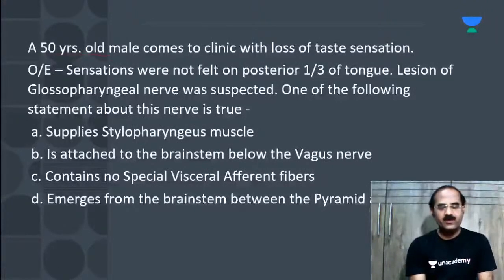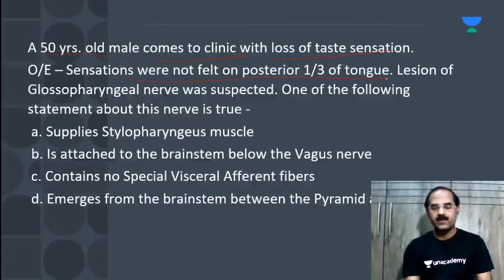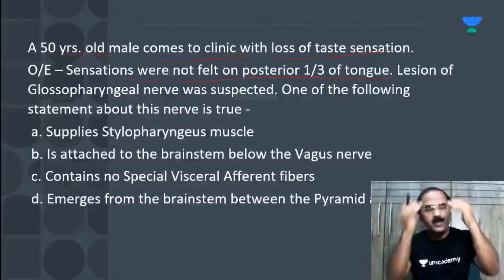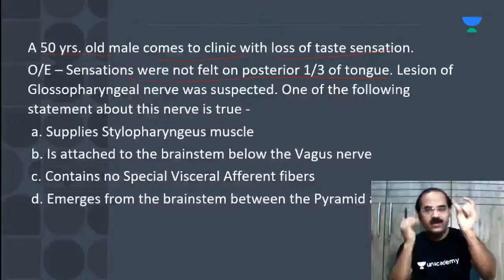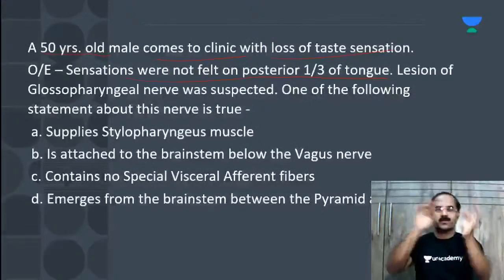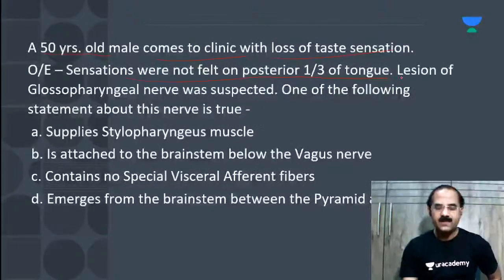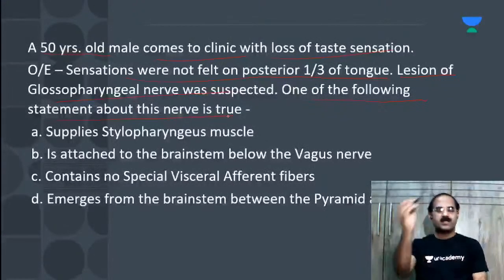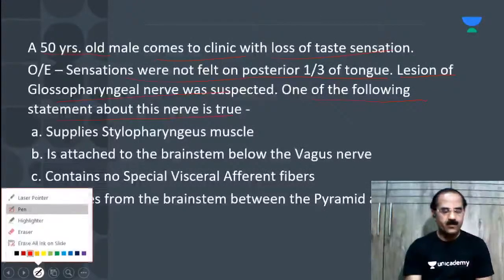Have a look. A 50 years old male comes to the clinic with loss of taste sensations. On examination, sensations were not felt on the posterior 1/3 of the tongue. So posterior 1/3 of the tongue immediately brings to my mind the glossopharyngeal nerve, right? Glossopharyngeal nerve, both general and special sensations. Lesion of the glossopharyngeal nerve was suspected. One of the following statements about this nerve is true. See, the first option: it supplies the stylopharyngeus muscle.